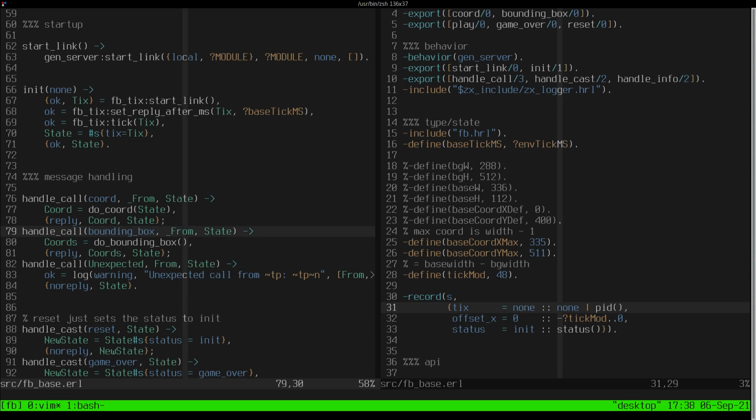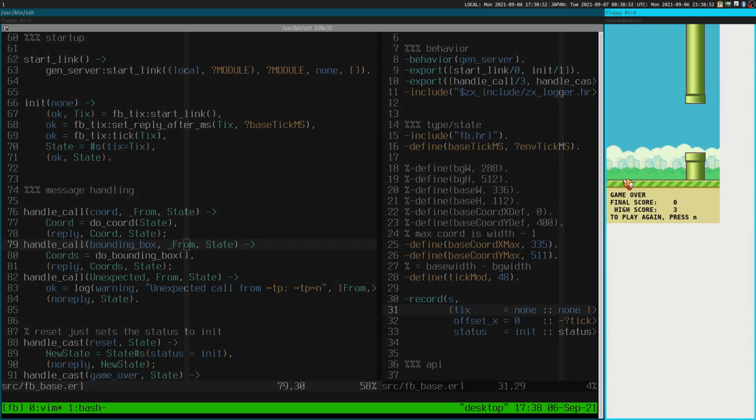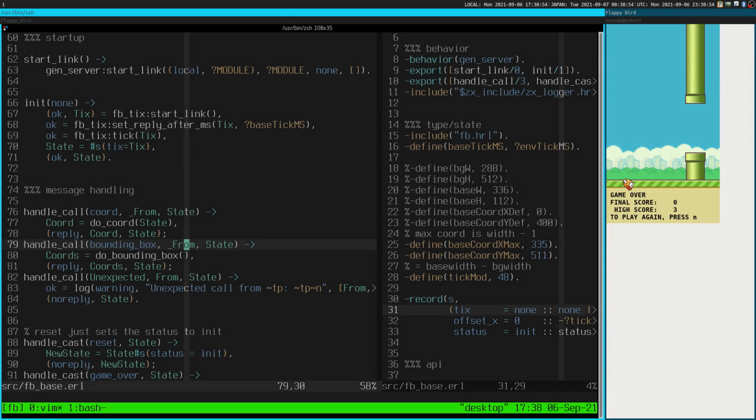Hey, what is your bounding box? That is the wrong way to do it. The better way is for each of these processes to send updates to the controller. That is the more correct way than this call nonsense. And maybe if I did it correctly, you wouldn't see this thing where he's halfway into the base. I don't know. We'll see.